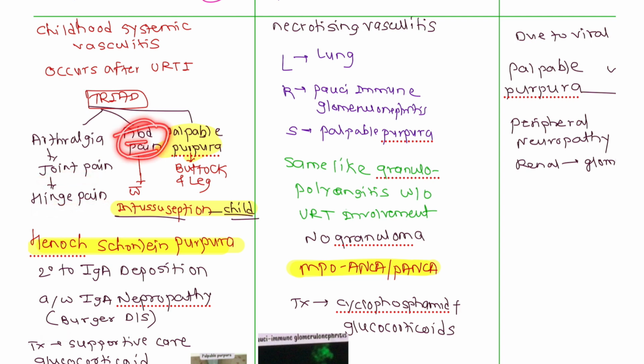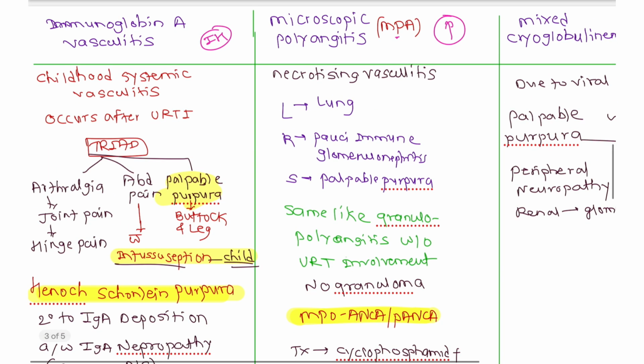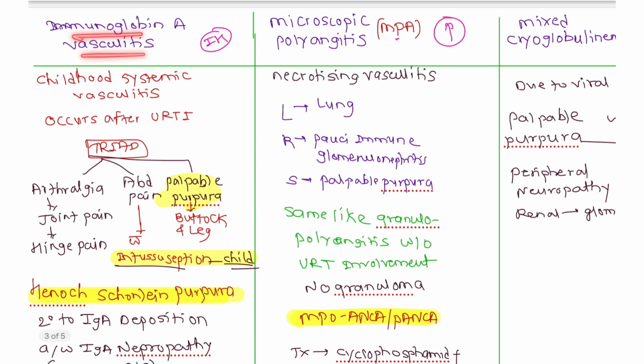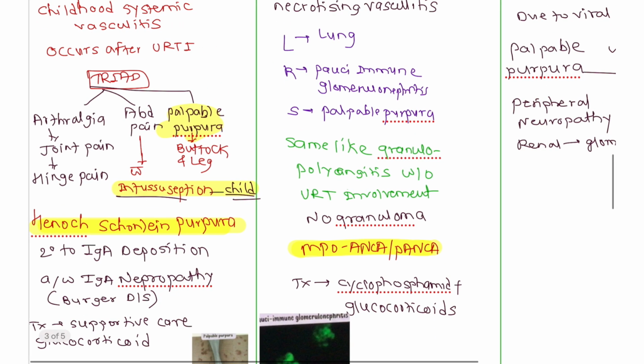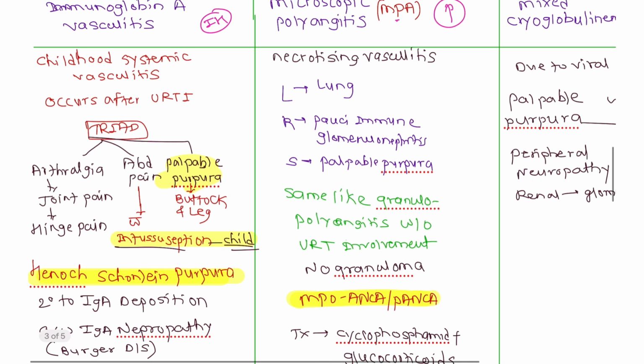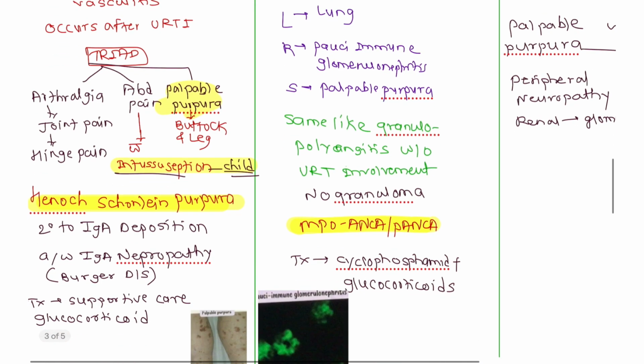There is also abdominal pain with intussusception. Now you know that intussusception is most common in children. That's why this immunoglobulin A vasculitis is also most common in children. This is a childhood systemic vasculitis which occurs after an upper respiratory tract infection. Okay, it is called Henoch-Schönlein purpura. This is immunoglobulin A. It is secondary to IgA deposition.